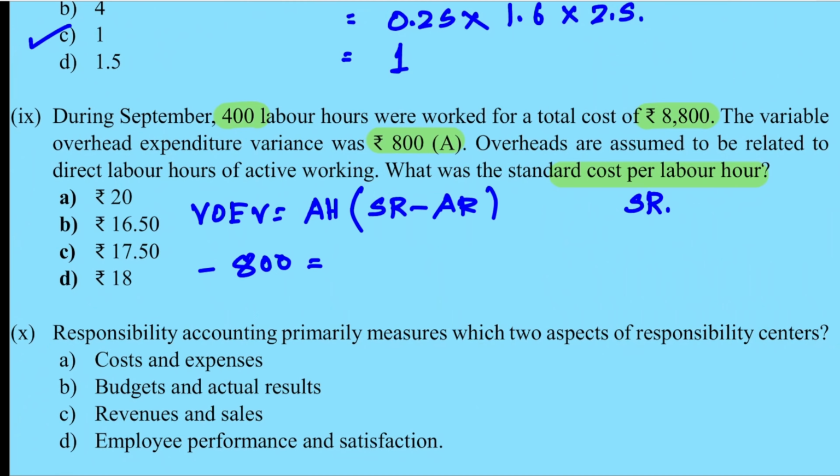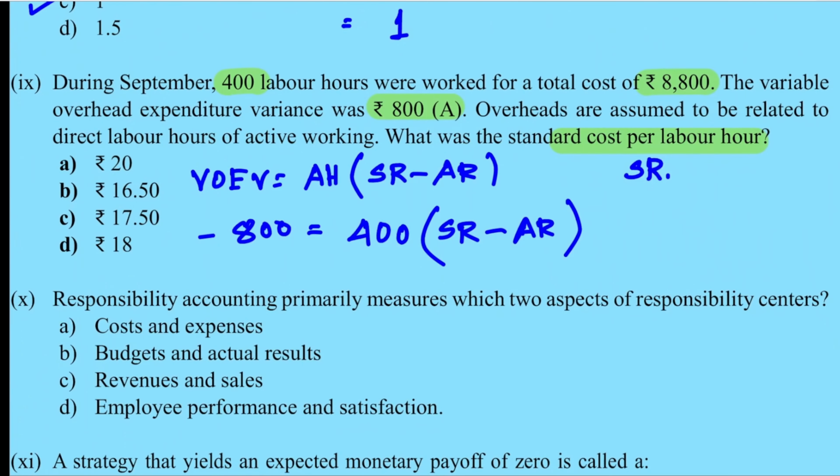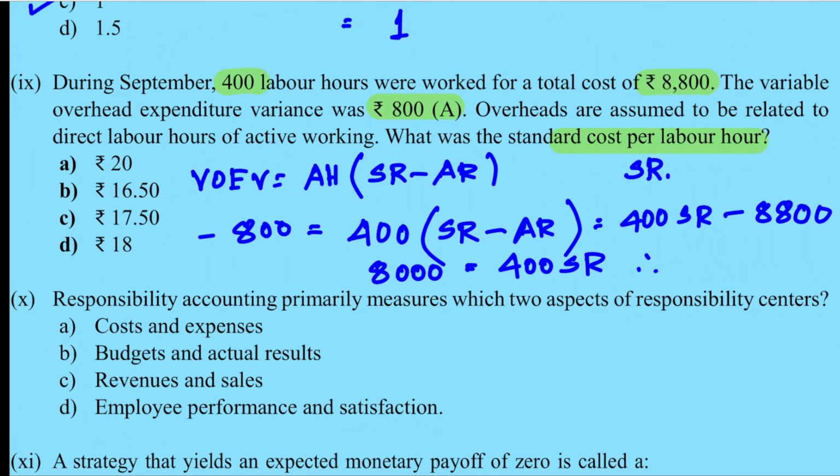800 is equal to AH, which is 400 actual hours. SR you don't know, you have to calculate that, minus AR. AR also you don't know, but 8800 is a factor of AH into AR. So when you expand this, this will become 400 SR minus 8800. Now you have to solve for this. So 8800 goes on the left side, it becomes positive, minus 800 is 8000 is equal to 400 SR. So therefore SR is 20.